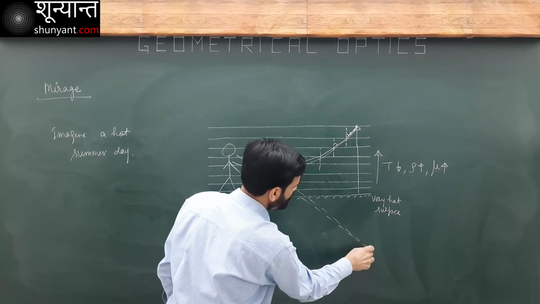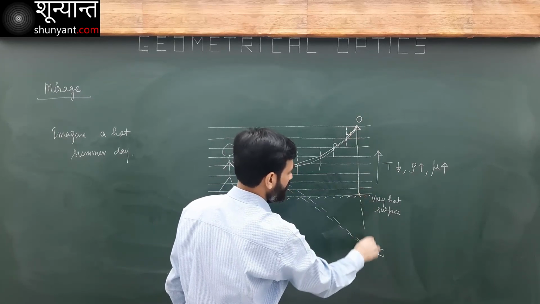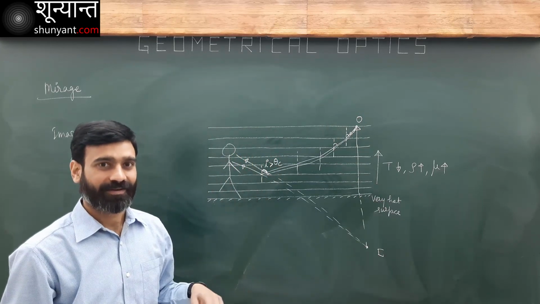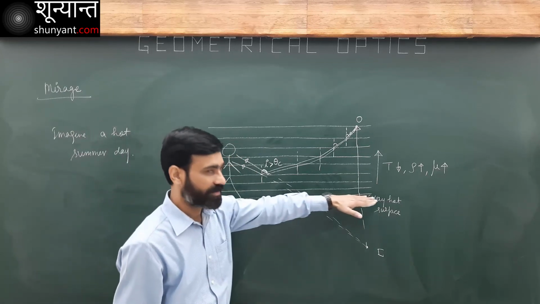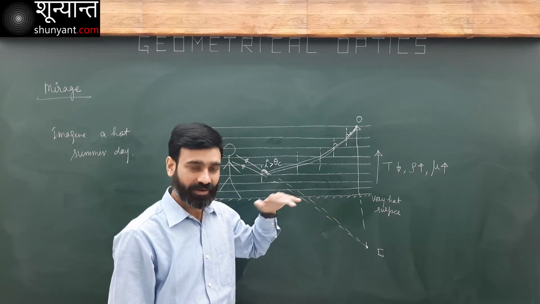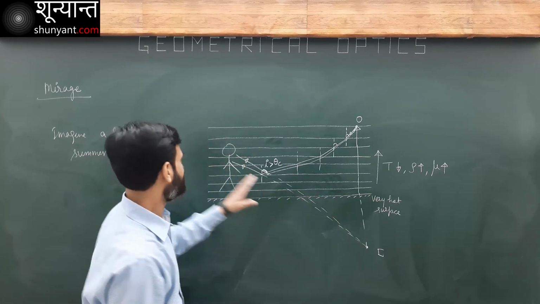So what I have actually is an image of this object. Similarly, the image of this entire object is formed, an inverted image. So this person feels as if there is a mirror here. This surface appears like a mirror, like a still water surface. This is known as mirage.